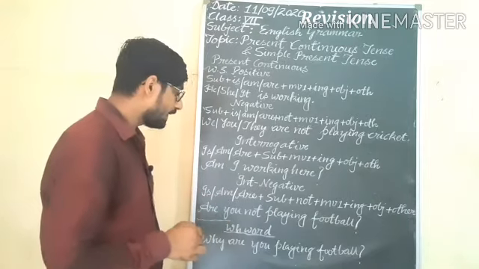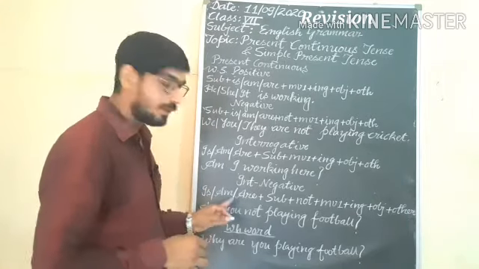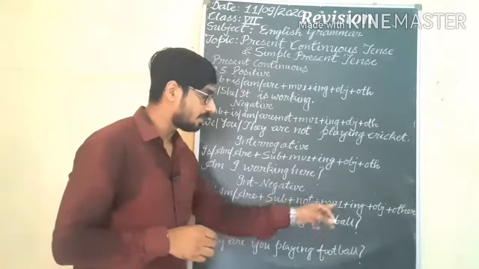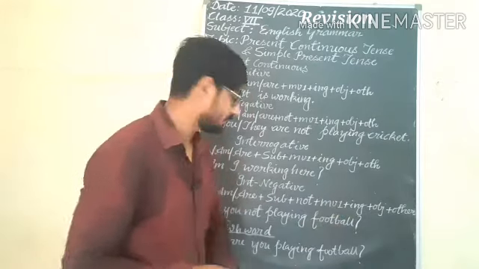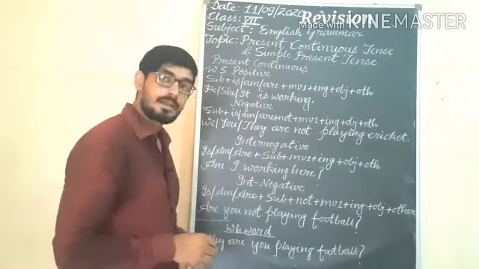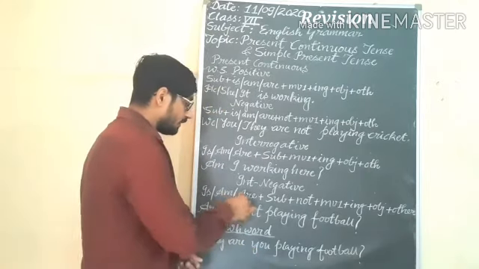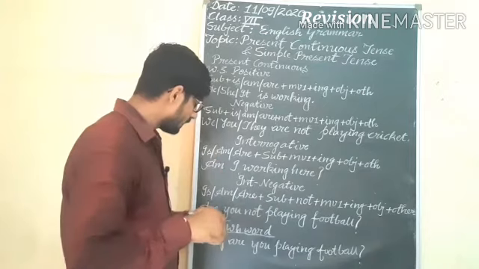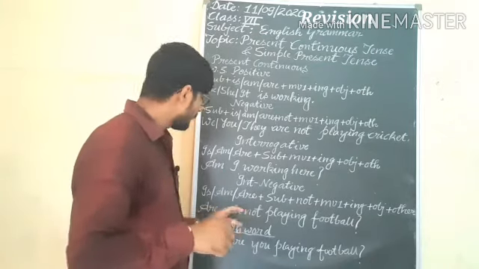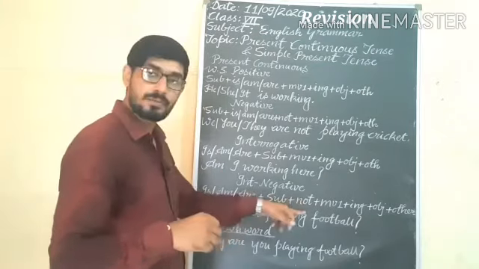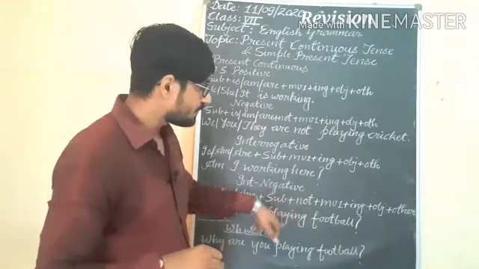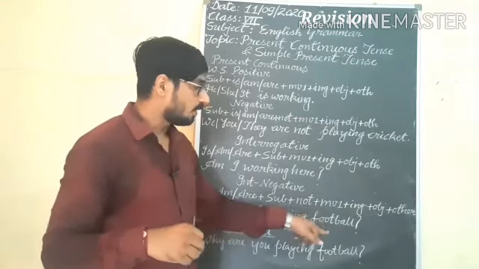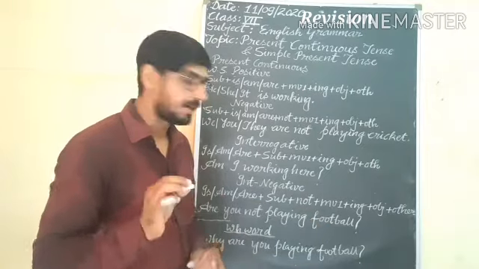Next sentence is interrogative negative. In interrogative negative, first we will use is, am, are. Afterward subject plus not plus main verb first form plus ing, object and other. We will use are. Afterward the subject is you. So according to the subject we will use are here. Are you not, according to the word structure, playing, main verb first form plus ing, plus afterward object, playing what? Football. Understand? So we will put it in this pattern.